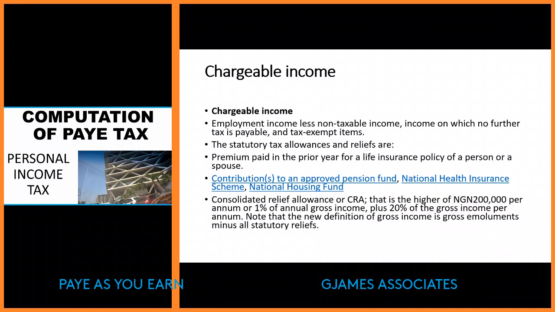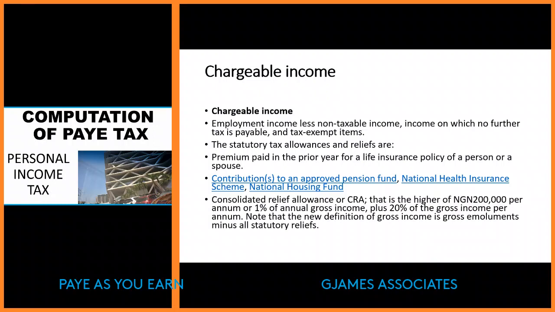Also, if you have a pension fund and you contribute to it, of course, it's mandatory for the employer to do. If you have the National Health Insurance Scheme and you are under the National Housing Fund, you will be granted exemption. And by that, we mean that those incomes will not be taxed. They will be reduced before the tax rate is applied.